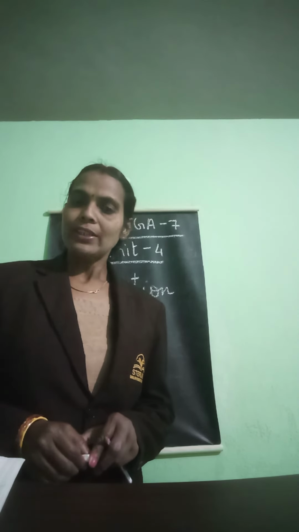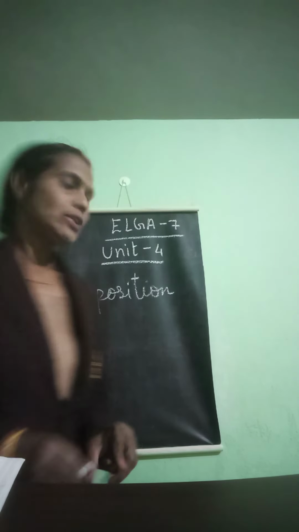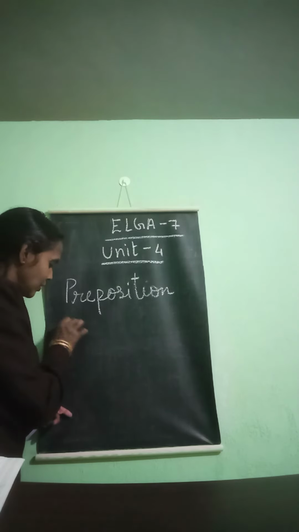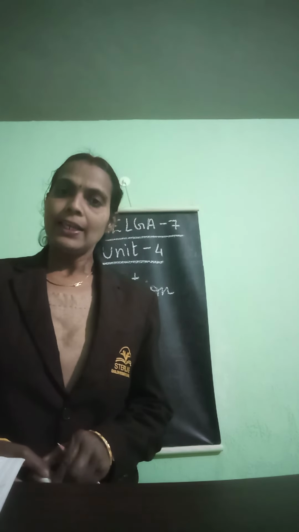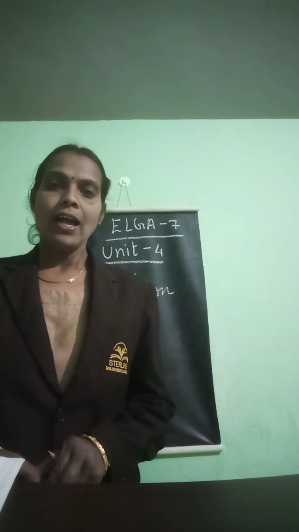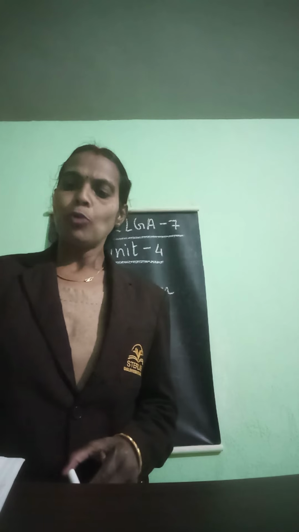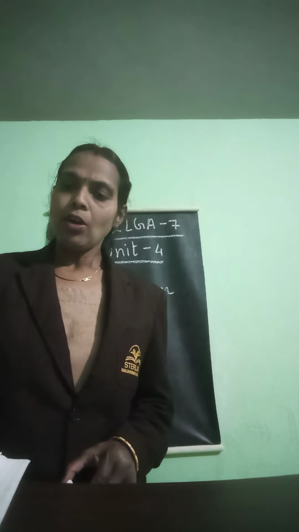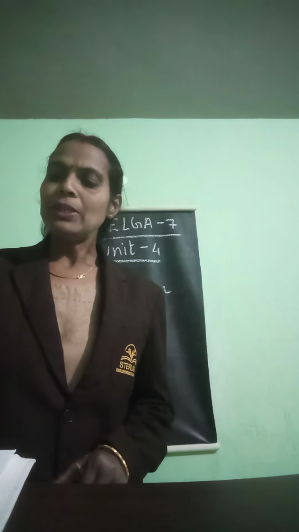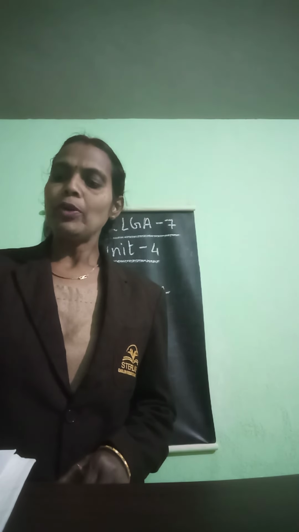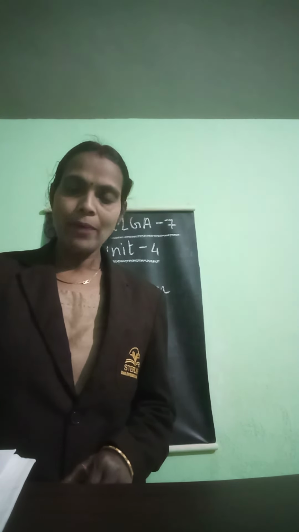There are different types of prepositions. On: this is a preposition. It is used to show the day or date. It is also used to show the position of a person or object. Examples: I will meet you on Sunday. Ravi was sitting on the sofa.